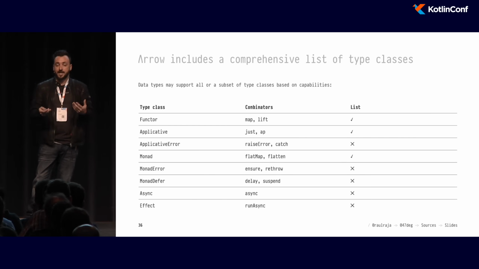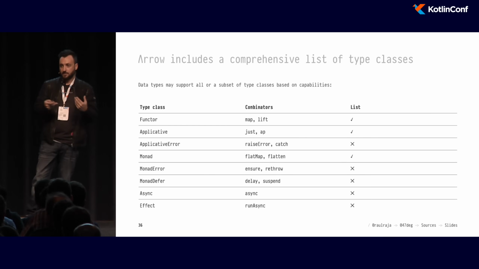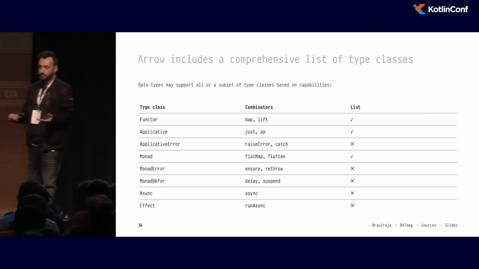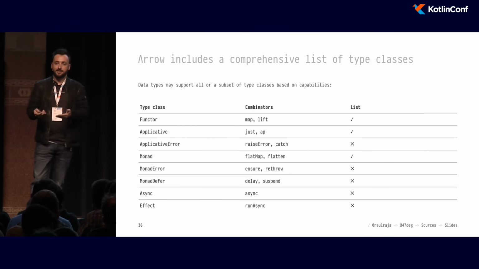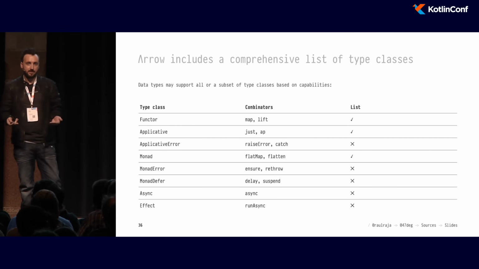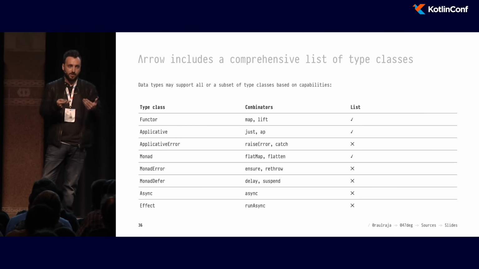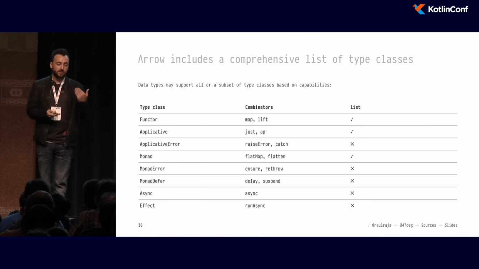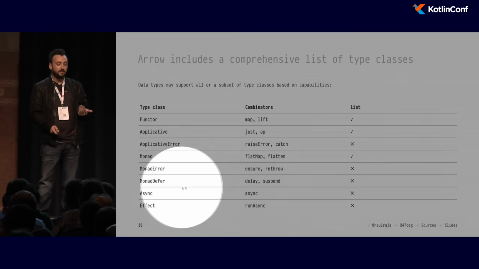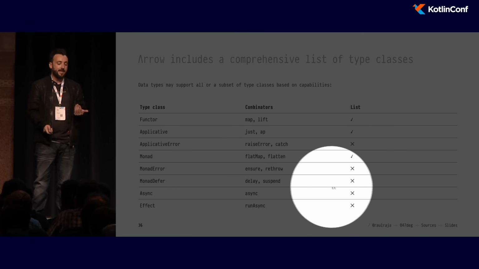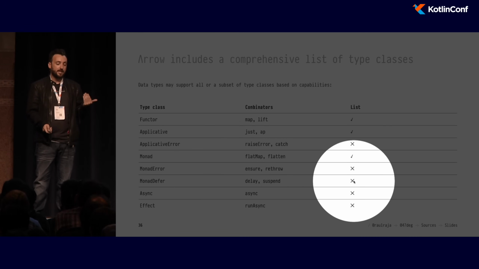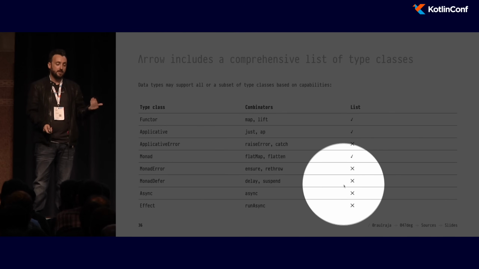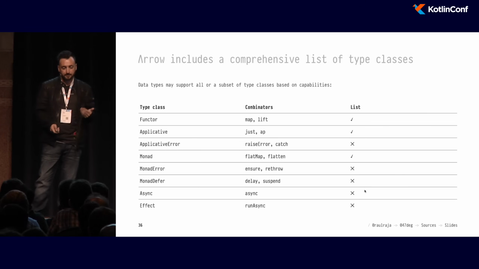So given that some data types are able to support some of the type classes and some others are not able to support. Like, there is no way to represent an exception inside a list where the list has other values, because list has no way to store that kind of information. So you can see here that in the case of list, you cannot provide an instance for MonadError, so you cannot raise errors, you cannot do a side effect suspension with MonadDefer, and you cannot do asynchrony.